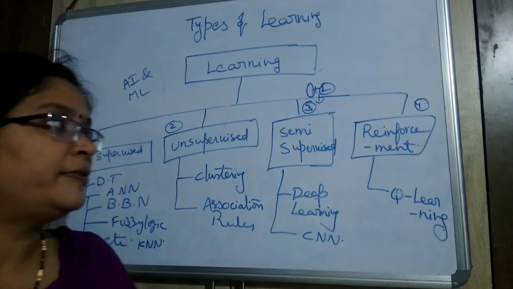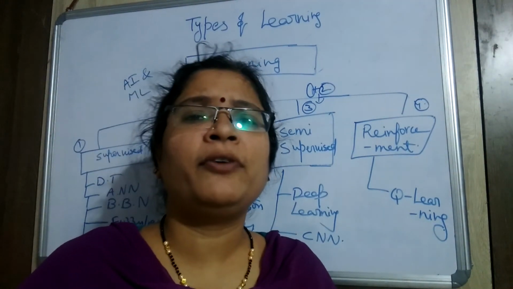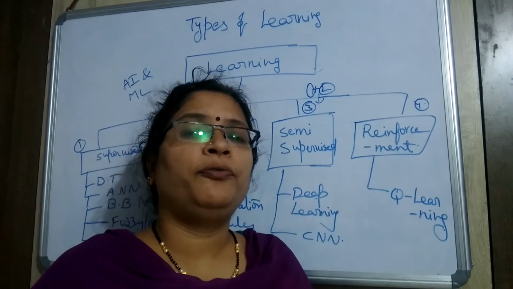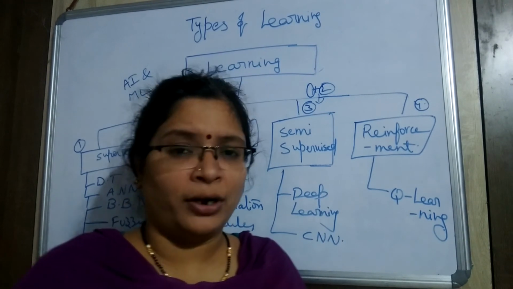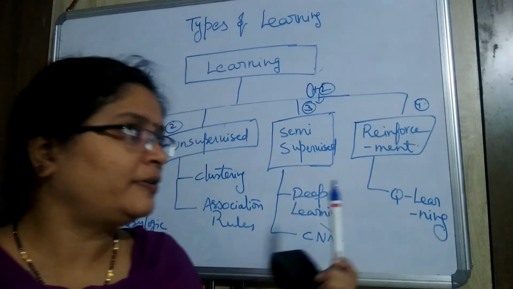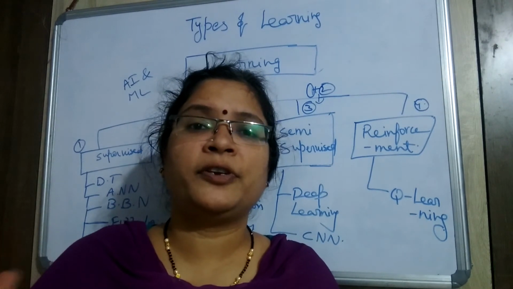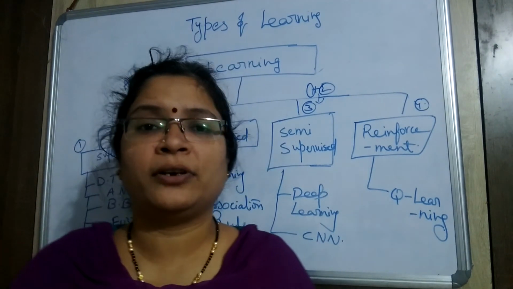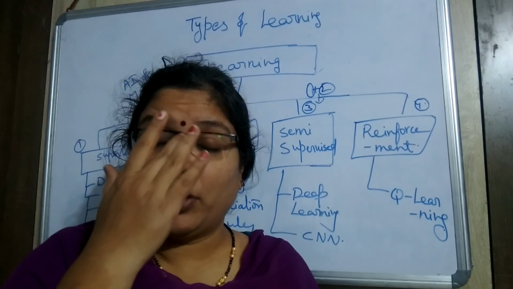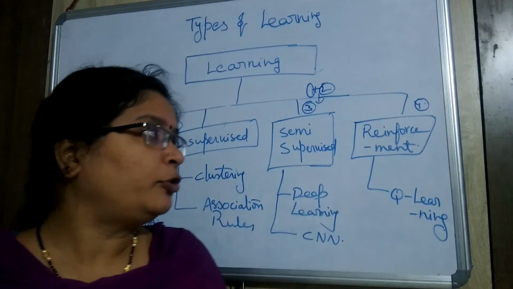Next is reinforcement learning. What is the meaning of reinforcement learning? Whenever you want to work with any kind of agent, you have to punish it for unfruitful work and reward it for fruitful results. This can be carried out in reinforcement learning. In the earlier sessions of artificial intelligence, we discussed agents, how an agent works, in which environment it works, and the various types of agents.